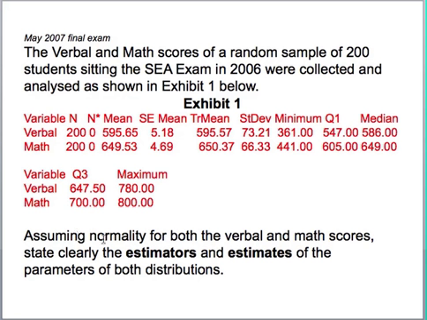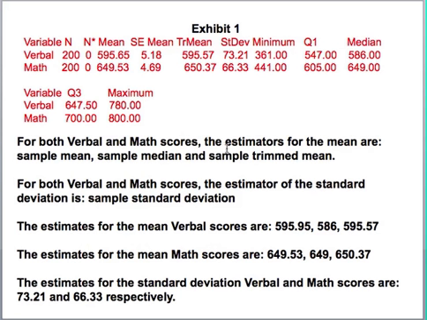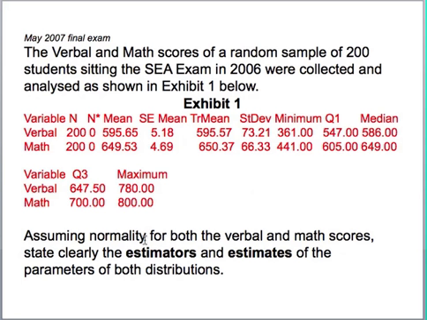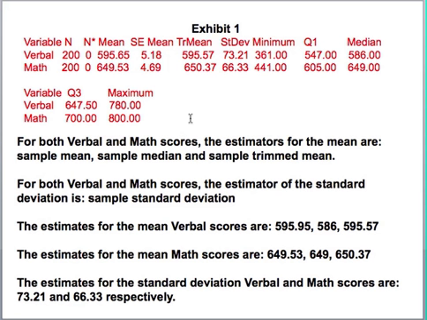Now the question states, assuming normality for both the verbal and the math scores, state clearly the estimators and estimates of the parameters of these distributions. Now the estimators, that would be the sample mean, sample median, and the sample trimmed mean. And the estimates would be the actual values, right? So if I go back to the question, it wanted us to find the verbal and math scores, estimators, and estimates for the parameters. For normal distribution, the parameters would be the mean and the standard deviation.